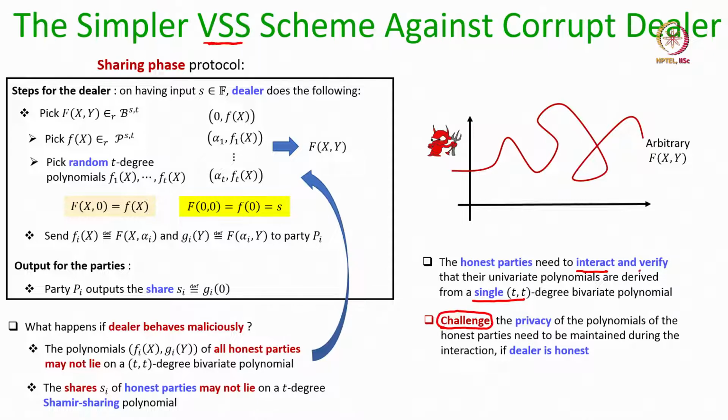We want a verification mechanism during the sharing phase protocol to verify whether the f and g polynomials of all the honest parties are derived from a single t degree bivariate polynomial, and at the same time, during this verification mechanism, we would like that if the dealer is honest, then nothing about the row and column polynomials of the honest parties should be revealed, because we would like to maintain the privacy property for the verifiable secret sharing if the dealer would have been honest.